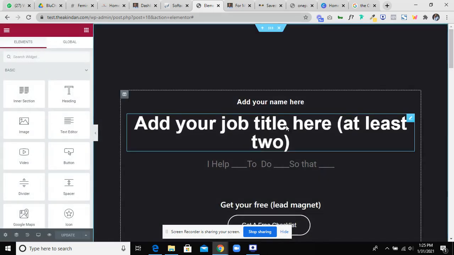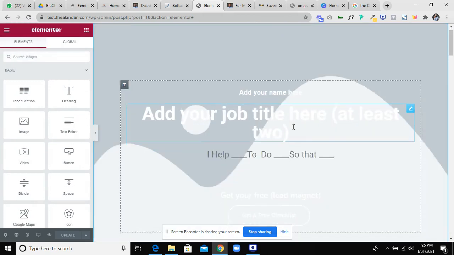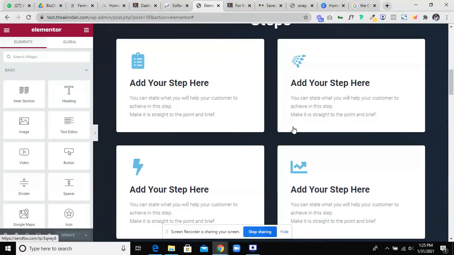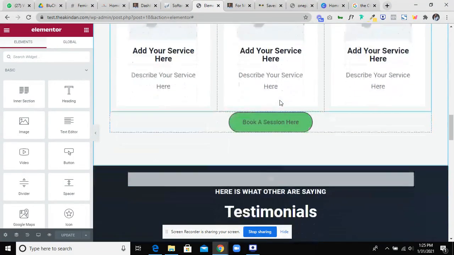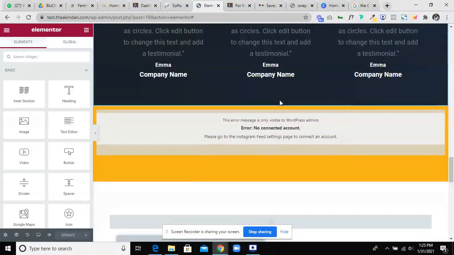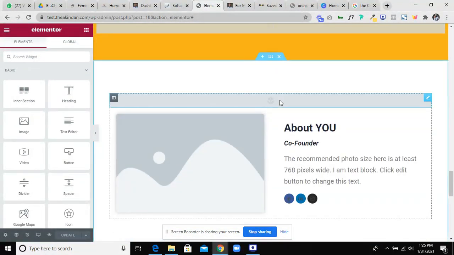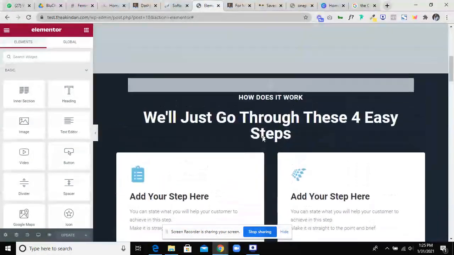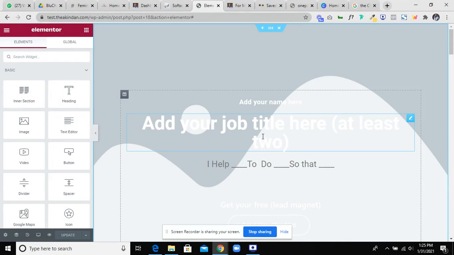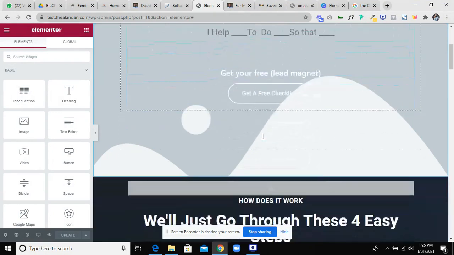I'll wait for this to complete loading. Okay, so I wasn't seeing all this before. That's why I had to refresh. So in case it happens to you like that, please click update and refresh so that you can have some of the icons show up. So right now we have our website, our templates already in here.